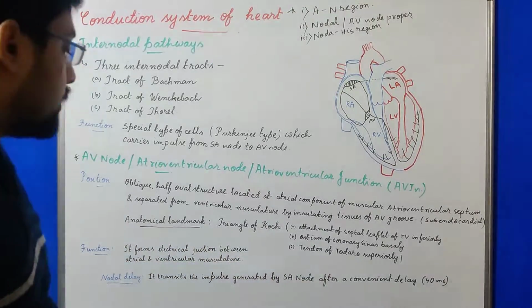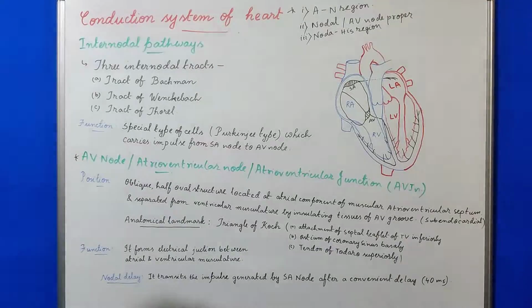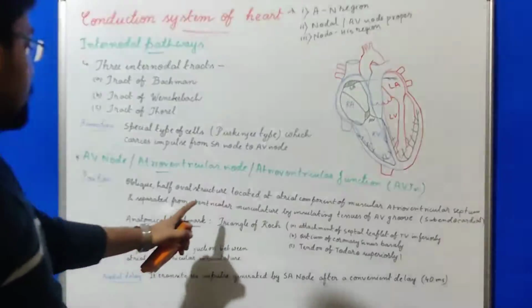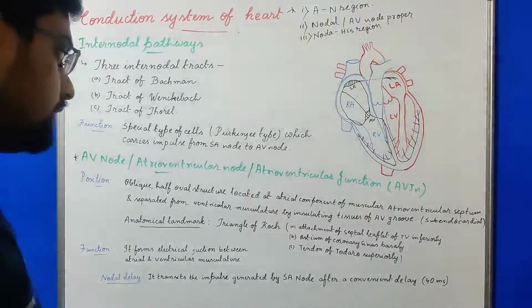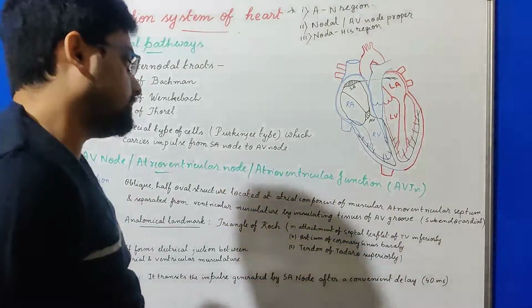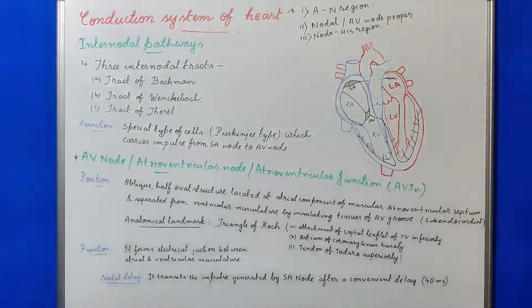Now the anatomical landmark. Again, this was discussed in the anatomy of the right atrium. The anatomical landmark of the AV node is the triangle of Koch, which is denoted by the attachment of the septal leaflet of the tricuspid valve inferiorly, the ostium of the coronary sinus basally, and the tendon of Todaro superiorly.